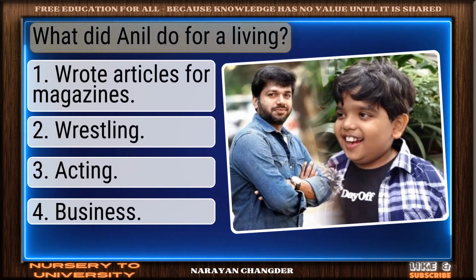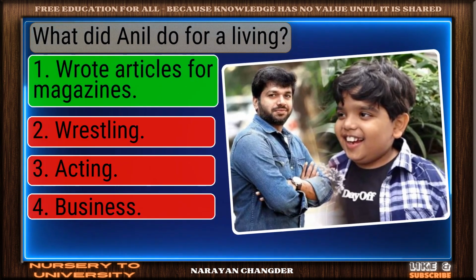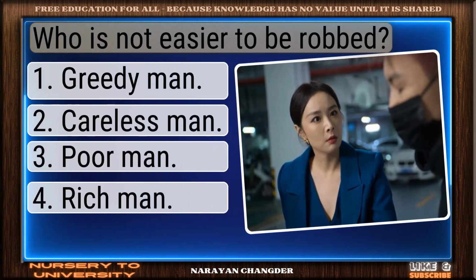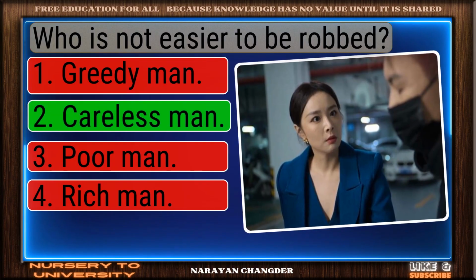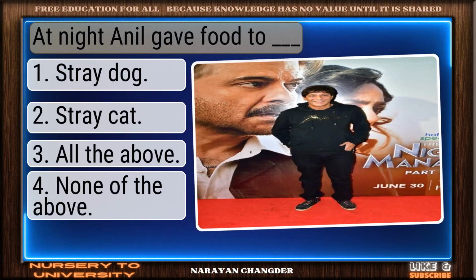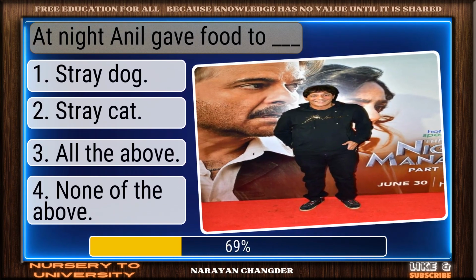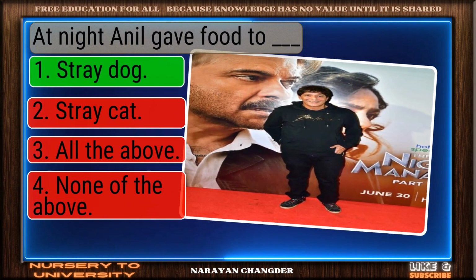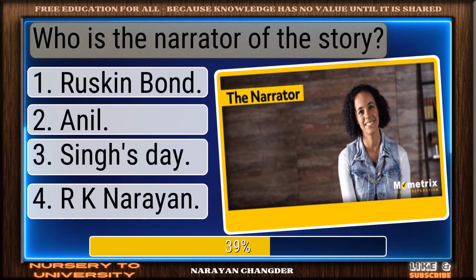What did Anil do for a living? Excellent. Wrote articles for magazines is a brilliant choice. Who is not easier to be robbed? Good job. Careless man works well here. At night, Anil gave food to Dash. Great thinking. Stray dog is the right choice. Who is the narrator of the story?